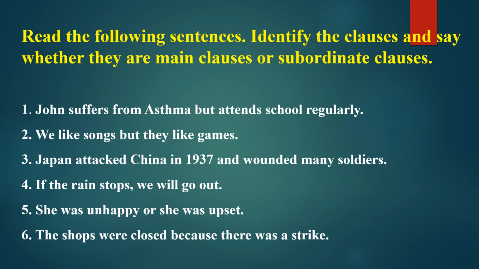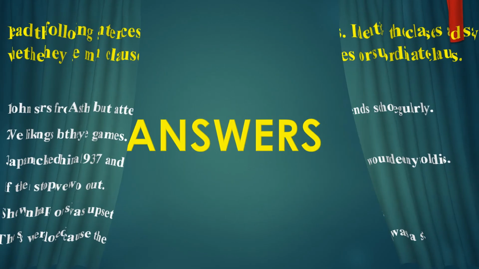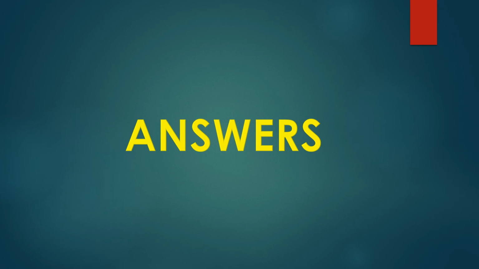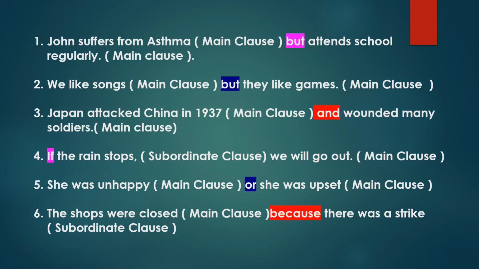Students, just check the conjunction first, whether it is a coordinate conjunction or a subordinate conjunction. Based on this, you can identify what is a main clause and what is a subordinate clause. Let's check the answers. As we discussed before, please keep coordinate conjunctions and subordinate conjunctions in your mind. I already highlighted those words in the sentences. Based on these words, you can identify what is a main clause and what is a subordinate clause.